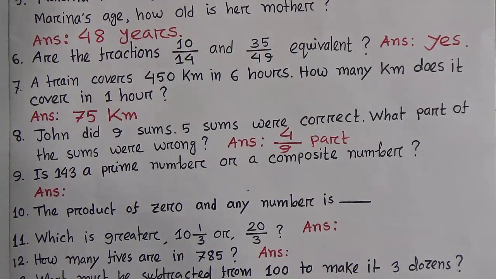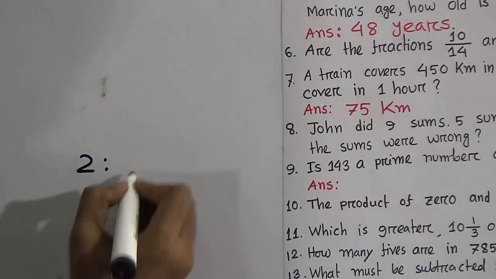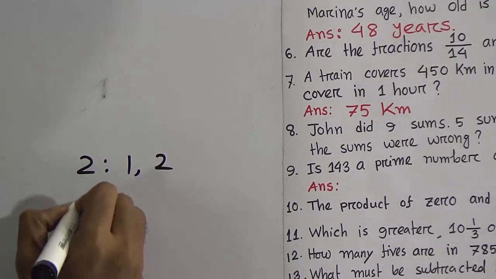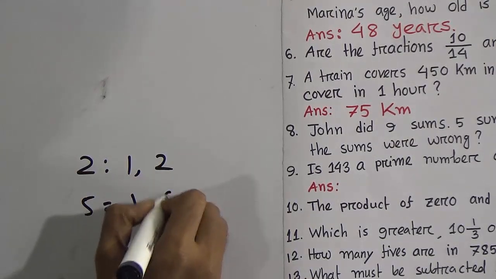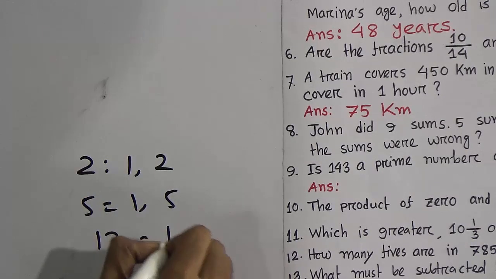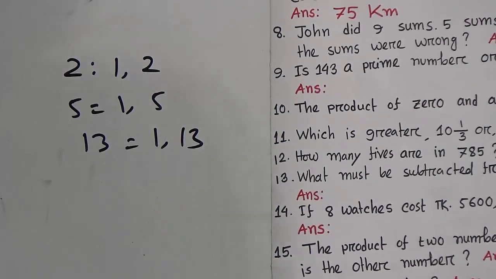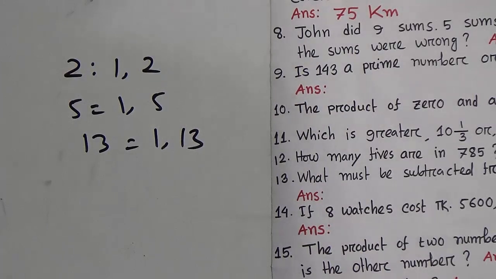Now look, question 9. Is 143 a prime number or a composite number? Okay student, we know a prime number has only two factors. Suppose 2 is a prime number, it has only two factors, 1 and 2. Similarly 5, 1 and 5. Similarly 13, 1 and 13. But what is a composite number? A composite number has at least 3 factors. Okay?